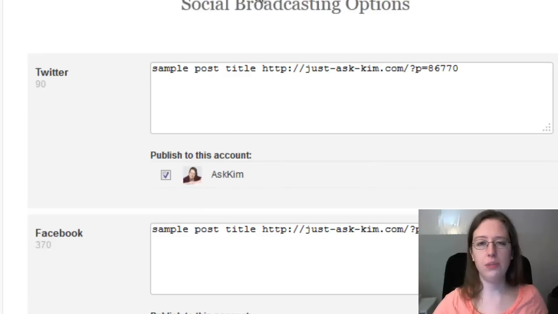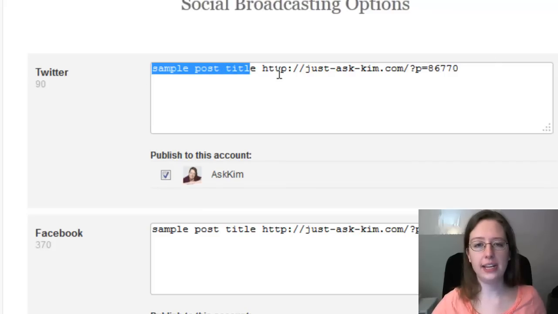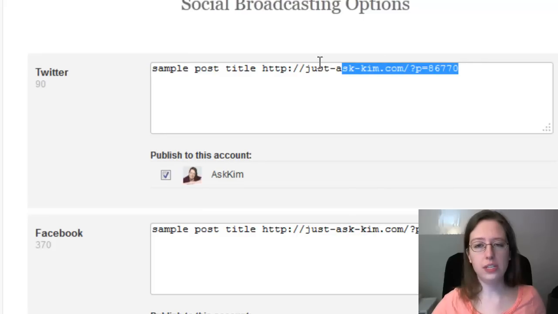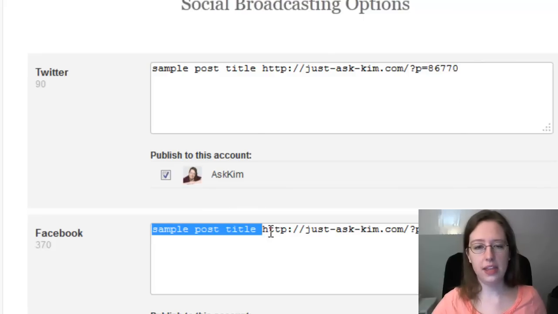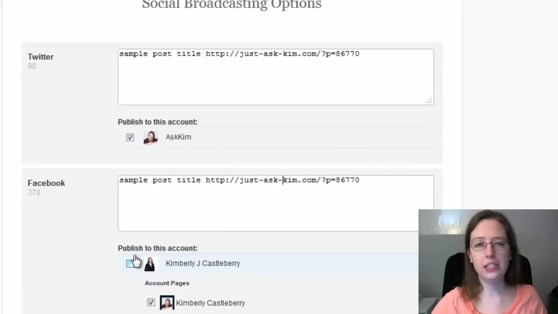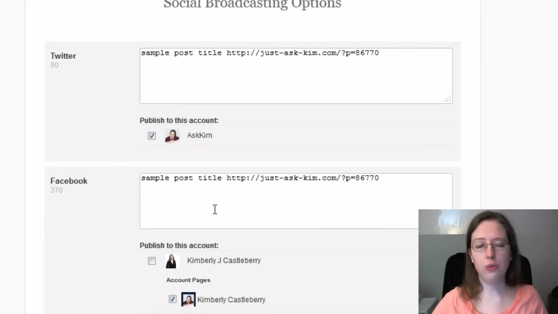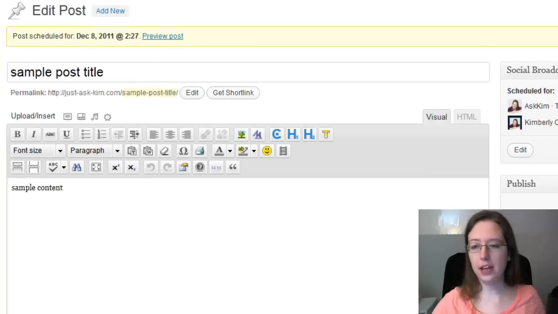And when it goes to schedule, because broadcasting was on, it's going to ask me to set up this tweet and this Facebook share. So here's my tweet, and you can see that we have title and URL, and it uses the short post URL, the post URL slugs from your blog, and then we have post title and URL. And we can also change here. See, the defaults are checked, but I can also still add my profile in if I wanted to. This is very handy. And at that, I would just click schedule. And once I click schedule, it comes back out. Now the post is scheduled, and when this publishes, it will be shared to Twitter and Facebook.